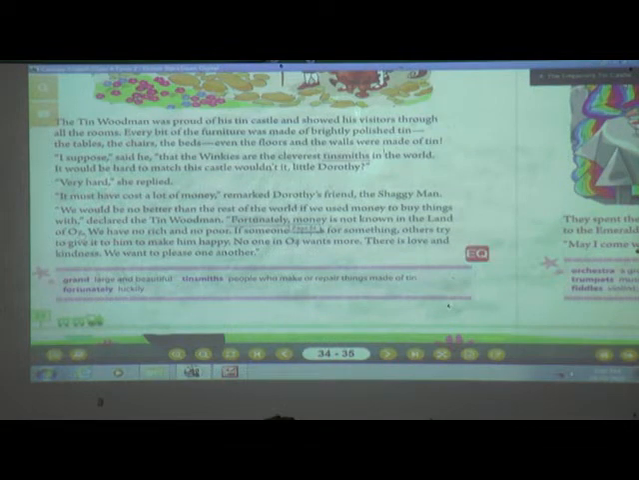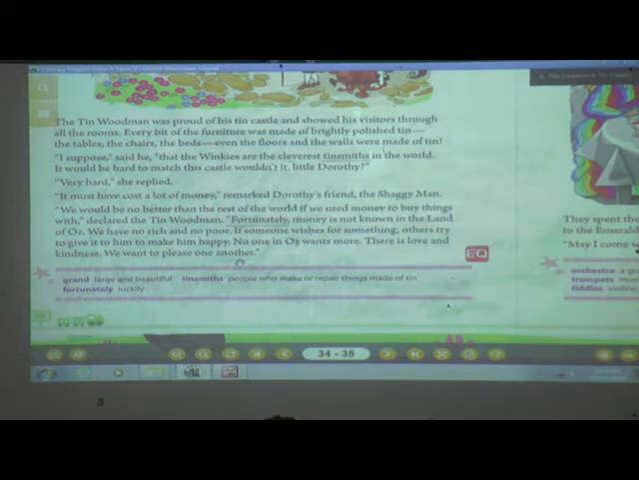Why? We can see. "We have no rich, no poor. If someone wishes for something, others try to give it to him to make him happy. No one among us wants more. There is love and kindness. We want to please one another." So nice of these people.